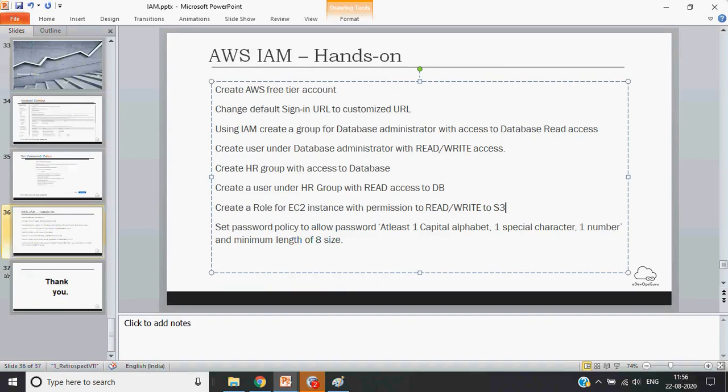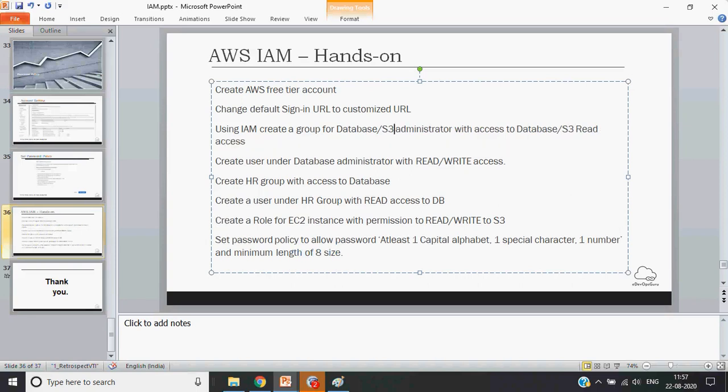Yes. Okay. So for database slash S3. That would also make it easier, because for database read write, there are different types of database. Sometimes people get confused about which database we are talking about, which type of database the read write permission applies to.